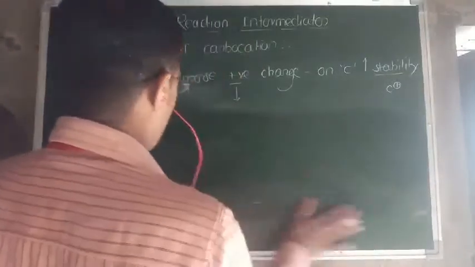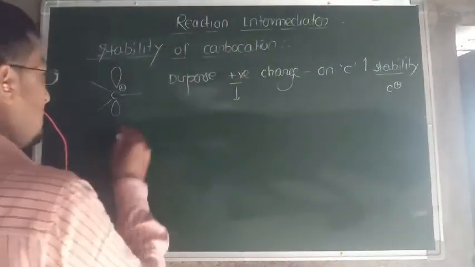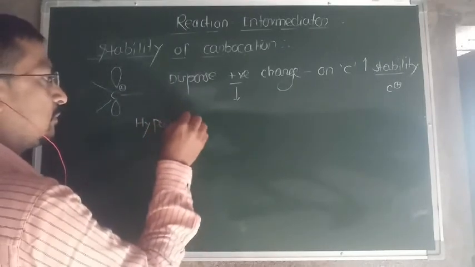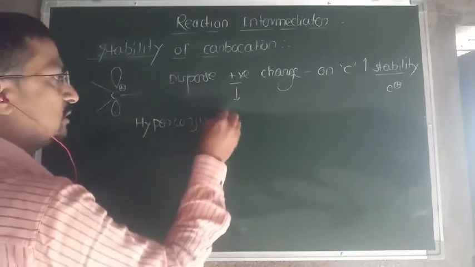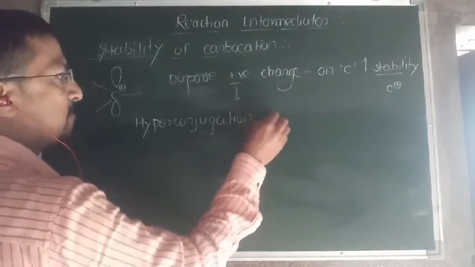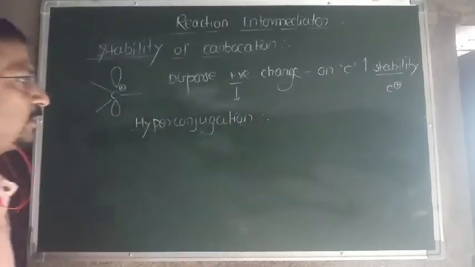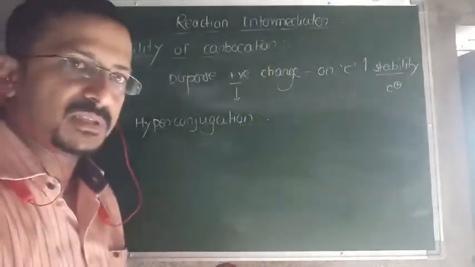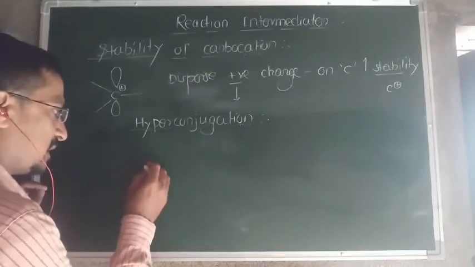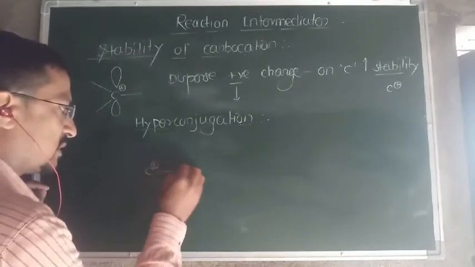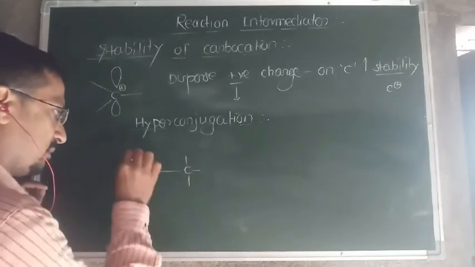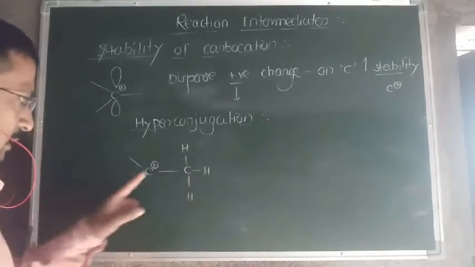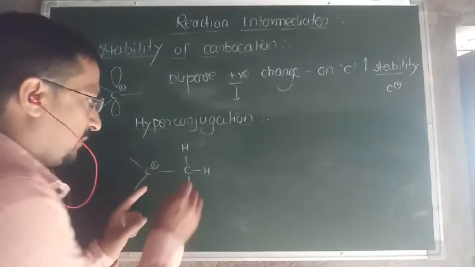Now as far as hyperconjugation is concerned, we know that already. Suppose in hyperconjugation, let me explain here: the carbon is positively charged, a methyl group is there, and its valences are satisfied. Next to the positively charged carbon is the alpha carbon.